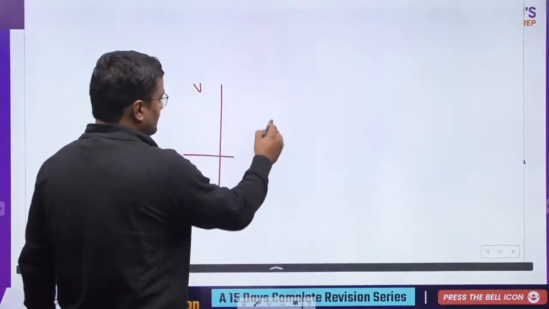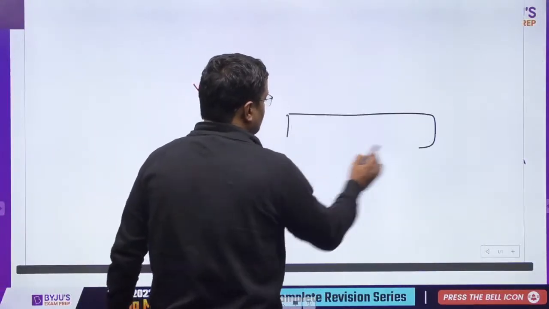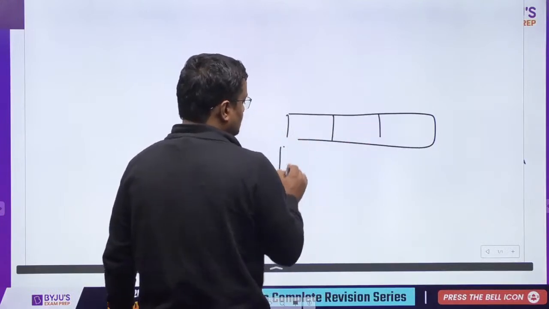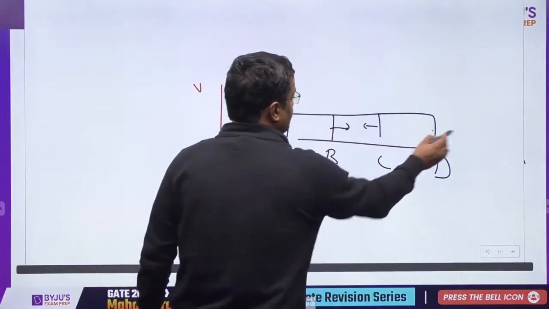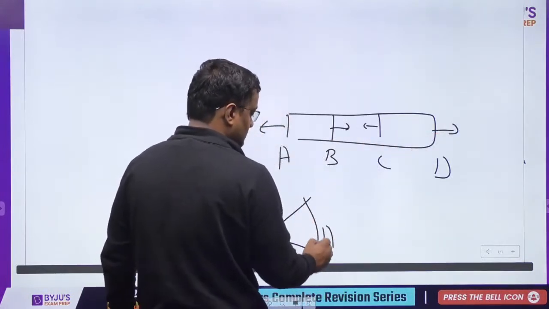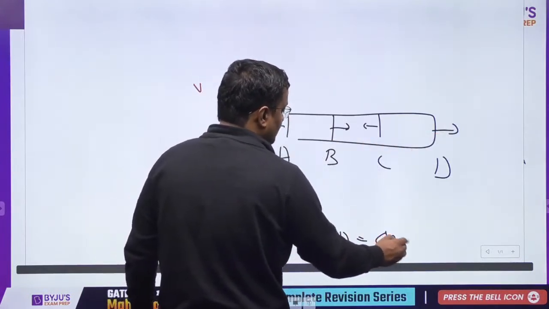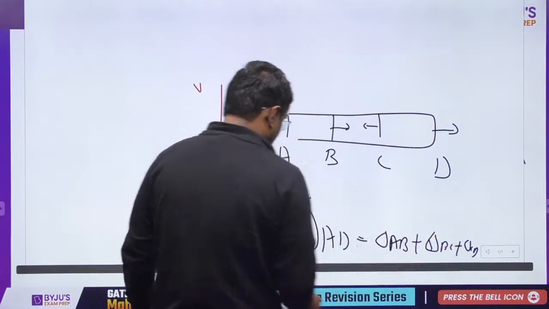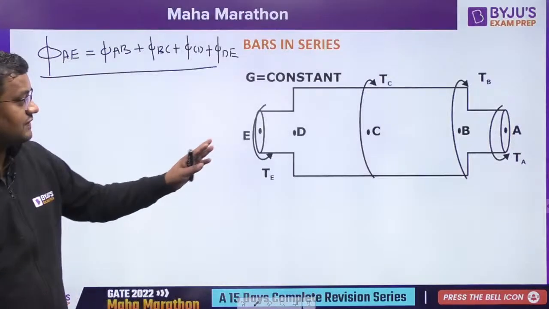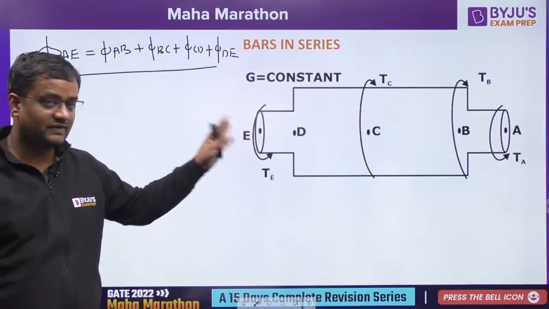If some forces are acting on this, this is A, this is B, this is C, this is D. So what is total delta? Delta AB plus delta BC plus delta CD. Similarly, total twist here will be phi AB plus phi BC plus phi CD.